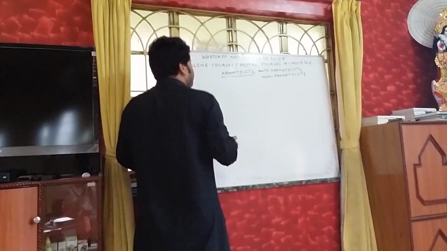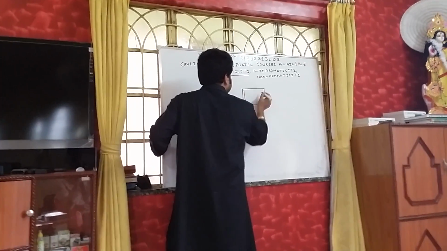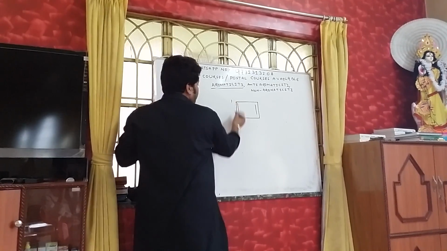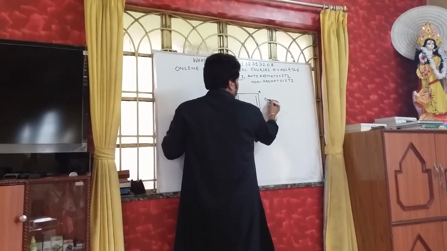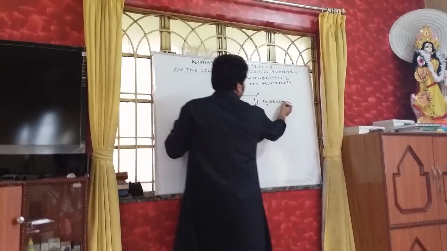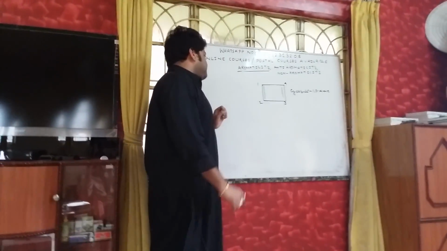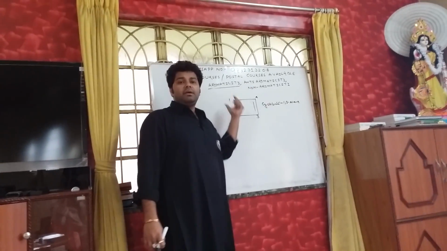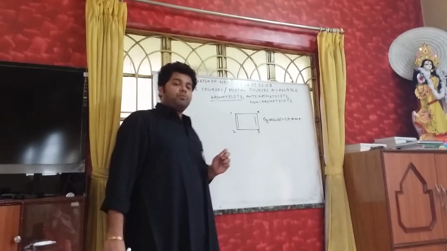So let me give you an example of this compound. How can we name it, my dear? This is 1, 2, 3, 4. So this can be thought of as cyclobuta-1,3-diene. This is the IUPAC name of this compound. It's a cyclobutane, and then it has undergone dehydrogenation, and therefore there are 2 double bonds possible.